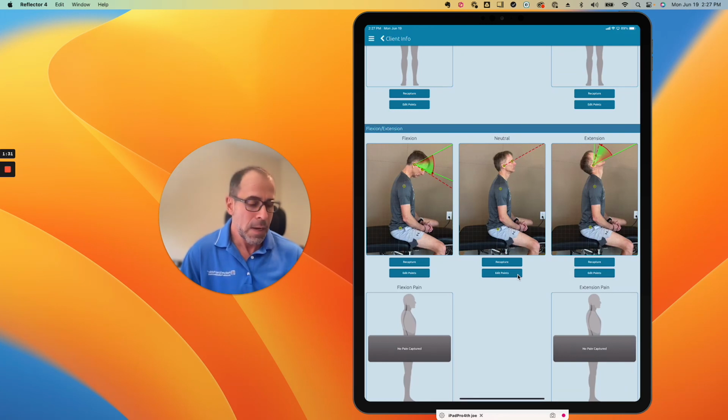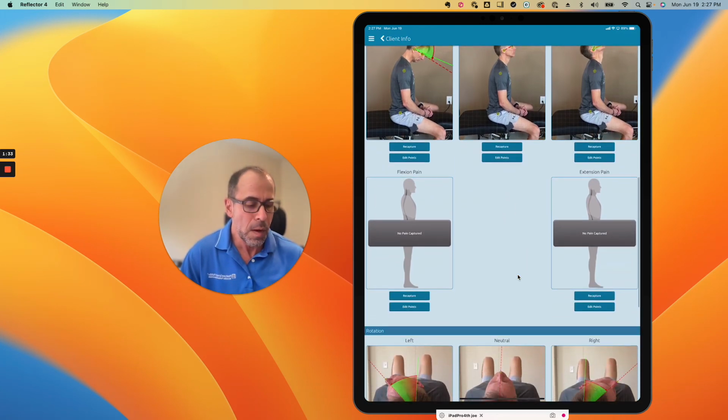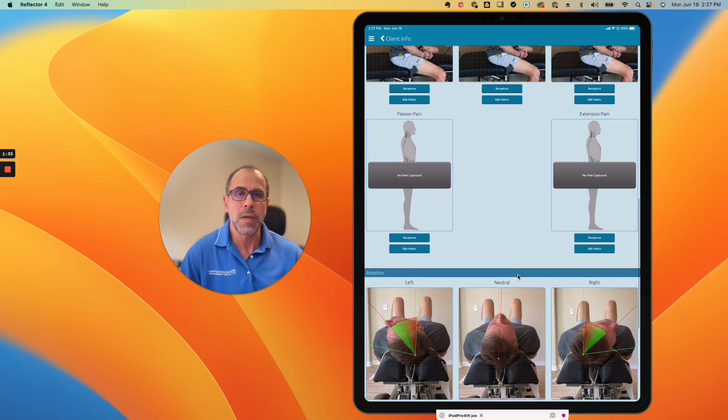Okay, so now let's check one of the ones that we always recommend you check specifically. Just like any of the other ranges of motion, the axial rotation definitely needs a little bit more attention because this one doesn't use the computer vision, although it relies on where you click the points or your staff clicks the points.